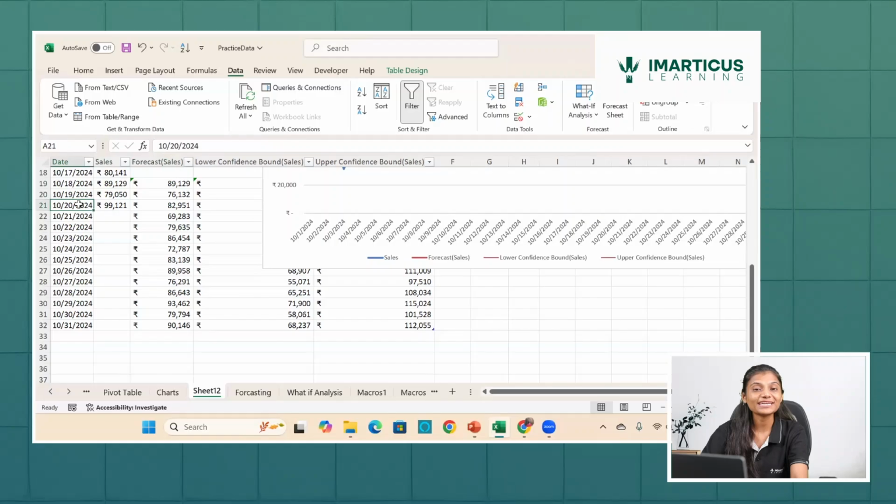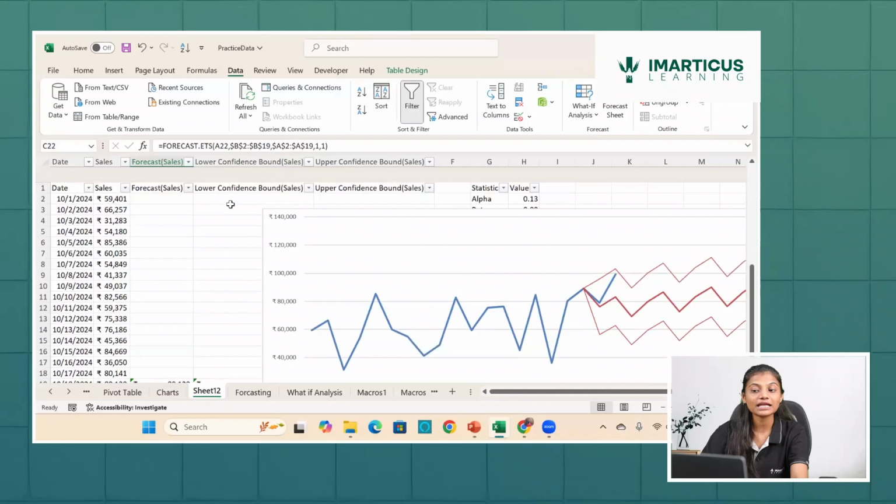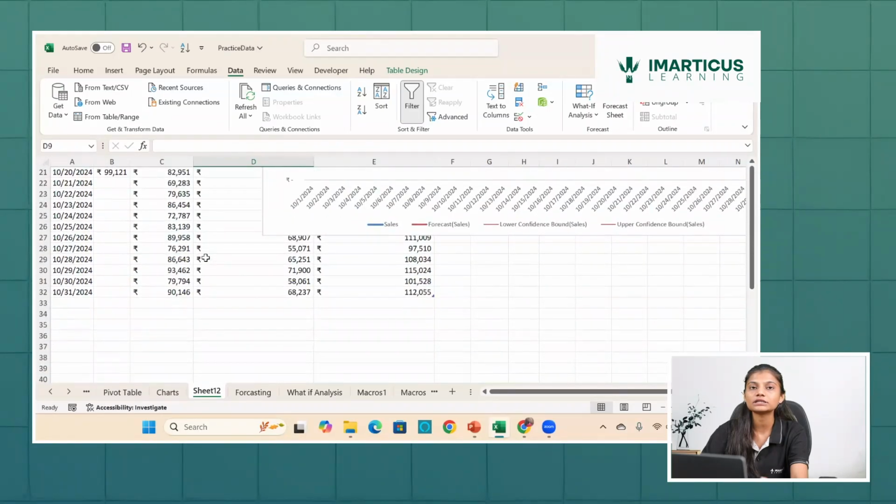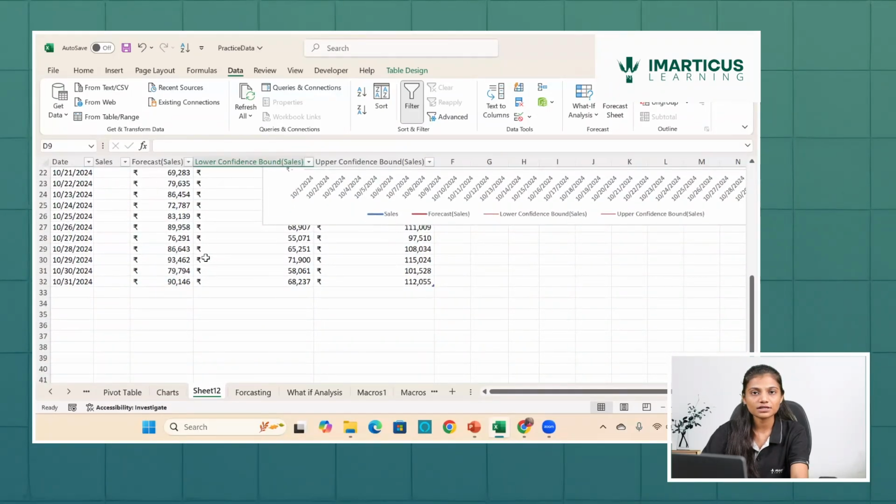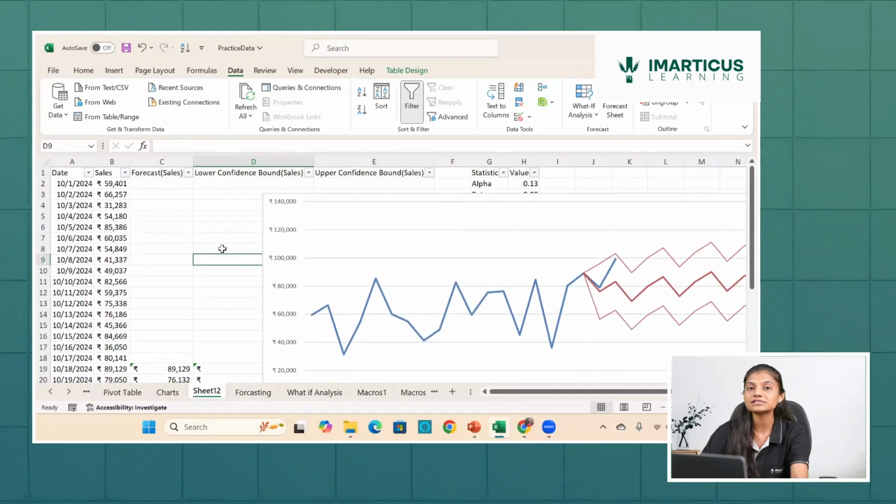If I talk about 20th of October, what was the value? 99,000. And what has been forecasted here? 82,959. And for 21, obviously I didn't have data, but still it has forecasted something on the basis of the historic data. So this is how the forecast looks, and this is how we calculated in the sheet the predicted values based on historic data, and predicted something for the future on the basis of past data.